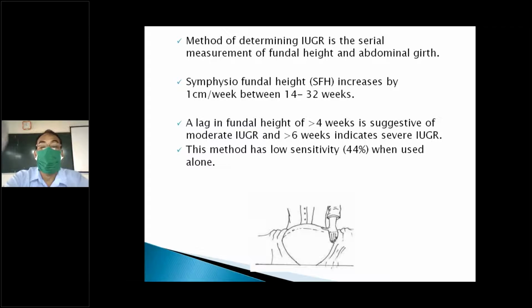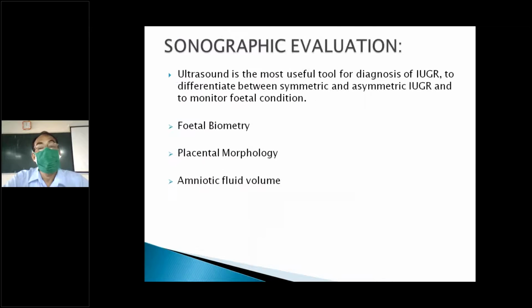So any discrepancy of more than 4 weeks is suggestive of IUGR. If more than 6 weeks, it can be severe IUGR. But it has to be confirmed by other tests. So the first thing is simple per-abdominal examination, measuring the symphyseal fundal height in centimeters, and any discrepancy will be labelled as IUGR.